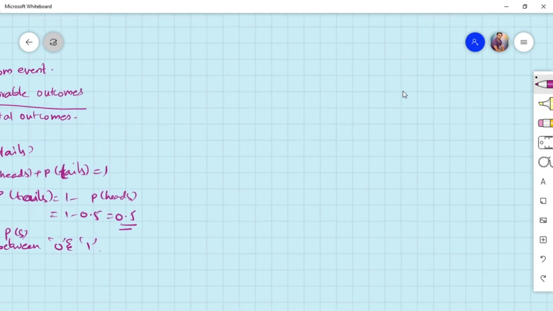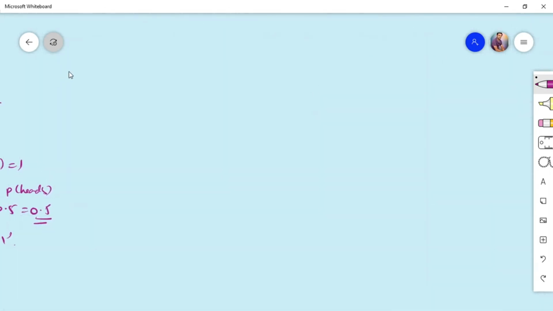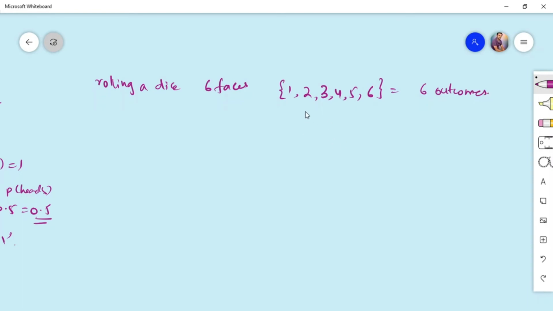Now if you are taking another example of rolling a dice. Now in rolling a dice we are having 6 faces. Okay, 6 faces. What is the probability that we will get? We might get 1, we might get 2, we might get 3, we might get 4, we might get 5, we might get 6. So in total we are having 6 outcomes. So this total number of outcomes is called the sample space.